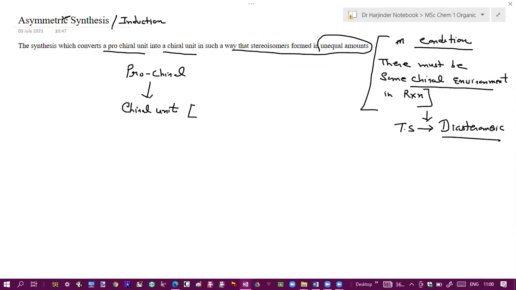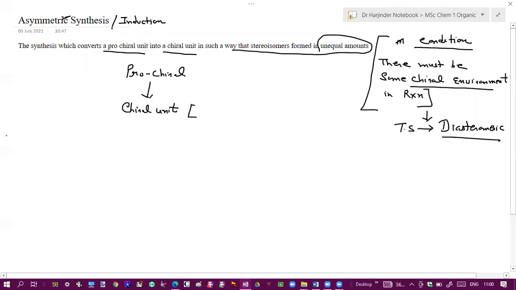There must be some chiral environment in your reaction. Due to presence of that chiral environment, transition states become diastereomeric. And since diastereomeric transition states have different energies, the transition state of lower energy will provide the major product. I think this point is clear to all of you. Yes, sir. Yes, sir. Okay.